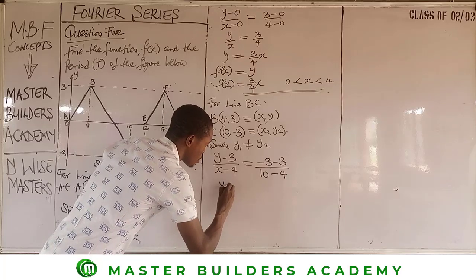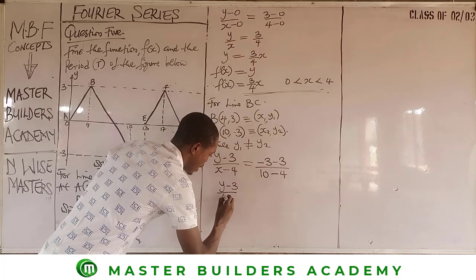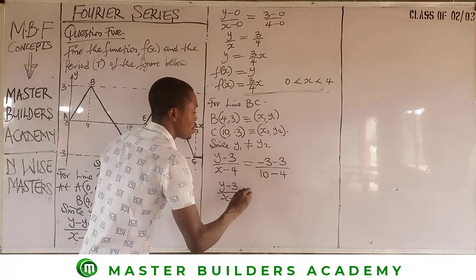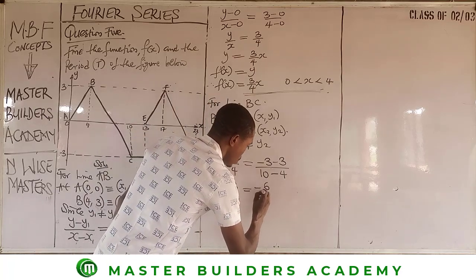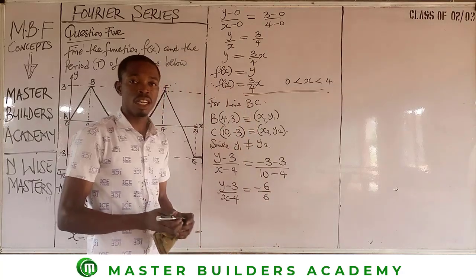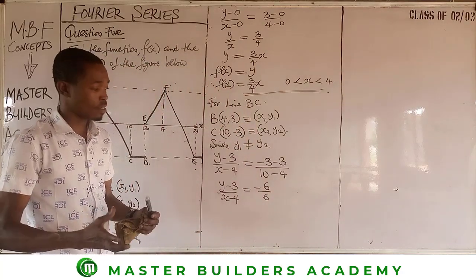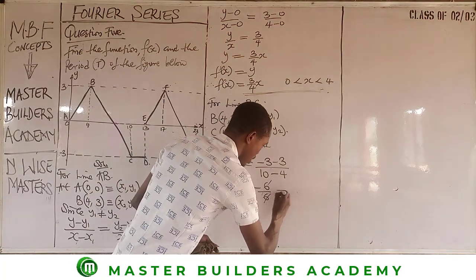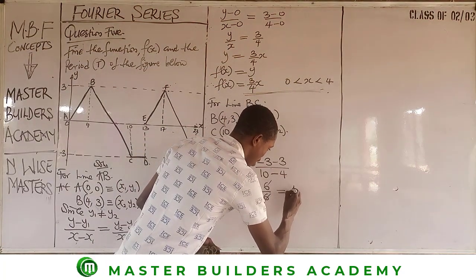So this gives us y minus 3 over x minus 4, equivalent to minus 6 over 6. If we remove 4 from 10, the end product is 6. Now remember, minus 6 divided by 6 will give us negative 1.